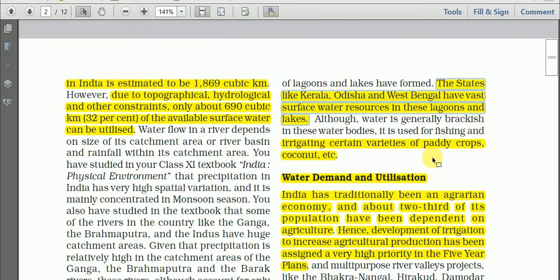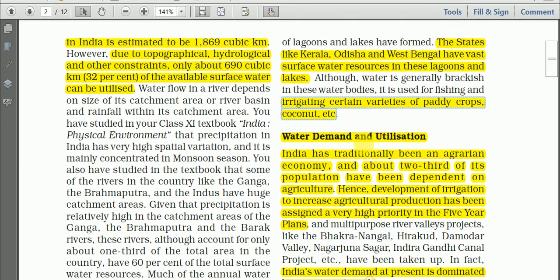Although the water in the lagoon and in the backwater is generally brackish. Brackish means it contains salt. If the salinity is less than 35 per thousand, we call it brackish water. More than 35 per thousand, we call it saline. So water in the lagoons is brackish, contains salt, but it is used for fishing activities. It is used for irrigating certain varieties of paddy crops and the coconut. So it tells the importance of these lagoons and backwaters in the southern part of India.